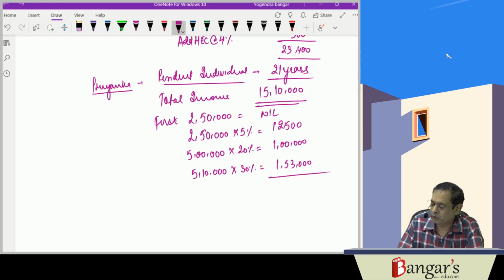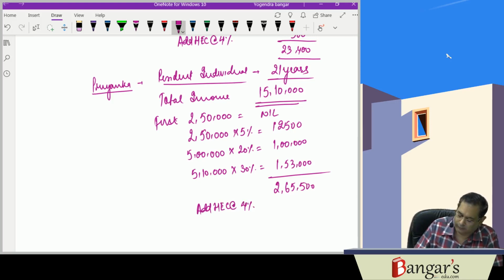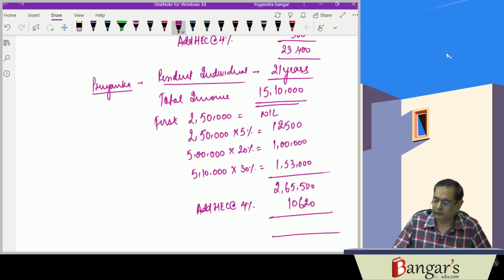So total tax is 2,65,500. Then HEC will be added at rate of 4%, that is 10,620. It works out to 2,76,120 rupees.